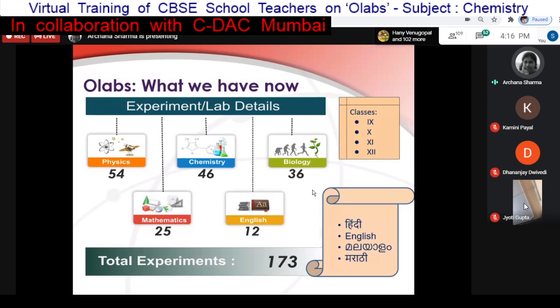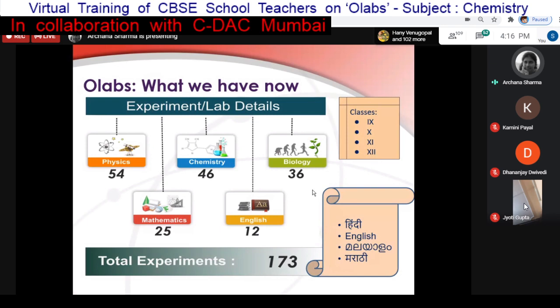So all the science labs are available for 9th, 10th, 11th, 12th. Mathematics is available for 9th and 10th only. And English, we are not tying it with any particular classes because we feel that teachers are the best people to decide, since it is not tied up to any syllabus.